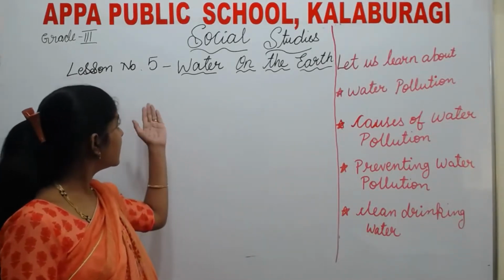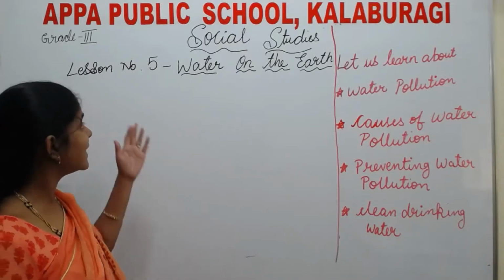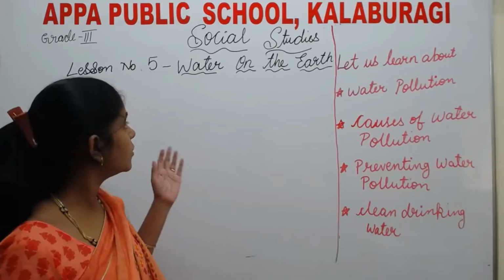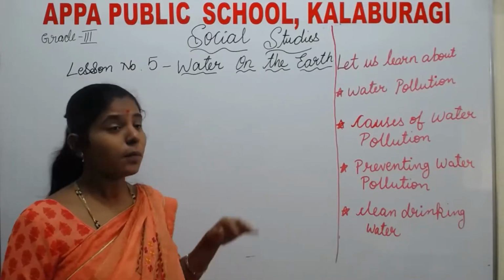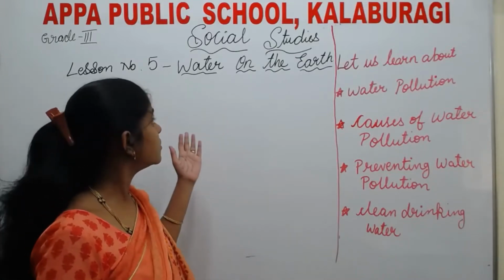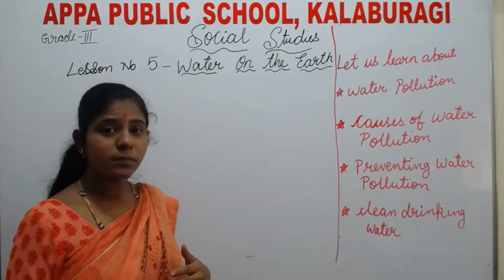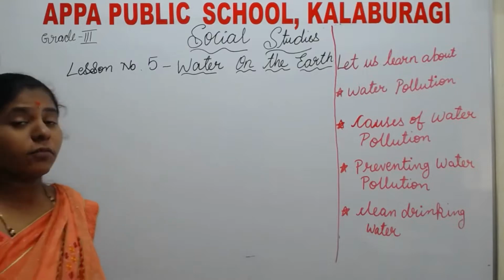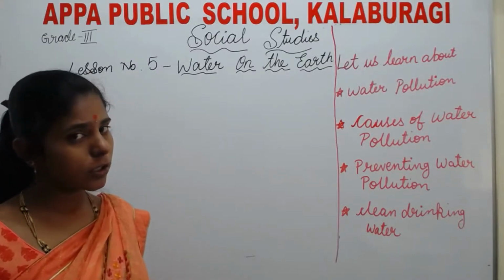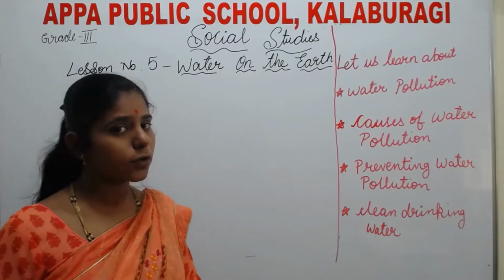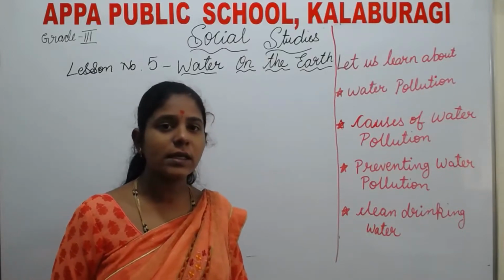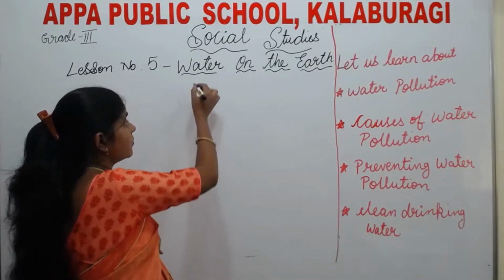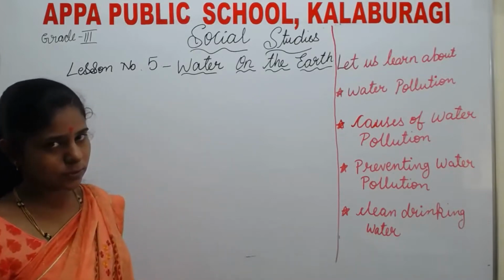Yesterday, in the previous class, we studied lesson number 5, Water on the Earth. Today we will continue the same lesson. Before we start, we should recall what we studied in the previous class. What did we study, children? Yes, we studied about water. Water is important to all living things, and it is one of the natural resources.